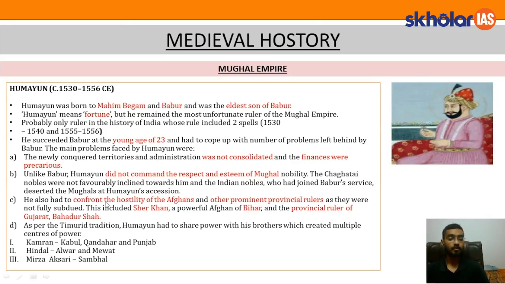This included Sher Shah, who was the powerful ruler of Bihar, and the provincial ruler of Gujarat, that is Bahadur Shah. Apart from this, Humayun had to share power with his brothers, and this created multiple power centers. His first brother was Kamran, who occupied Kabul, Kandahar, and the Punjab region. His second brother was Hindal, who occupied the Alwar and Mewat region. His third brother was Mirza Askari, who occupied the Sambhal region.